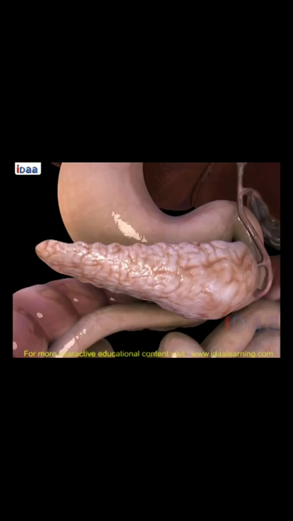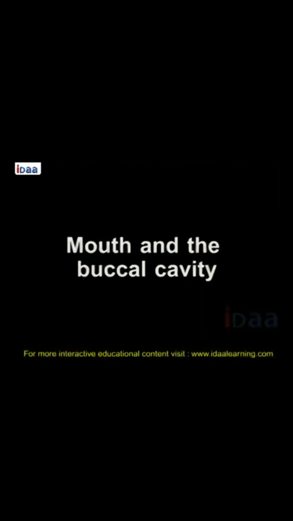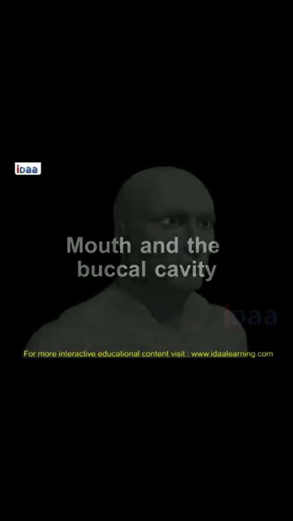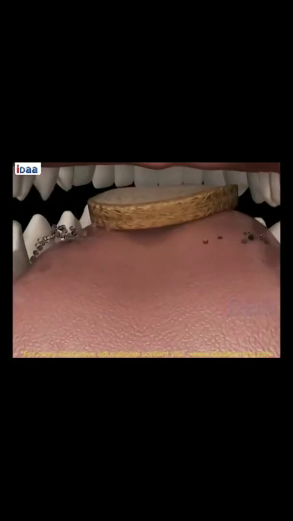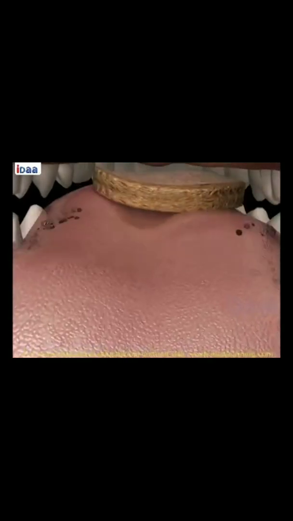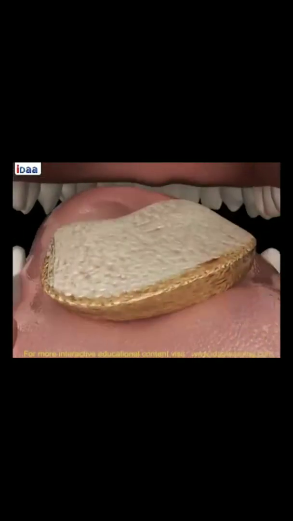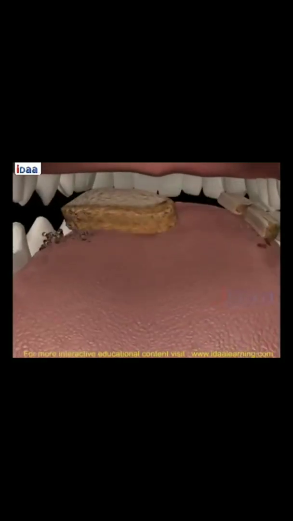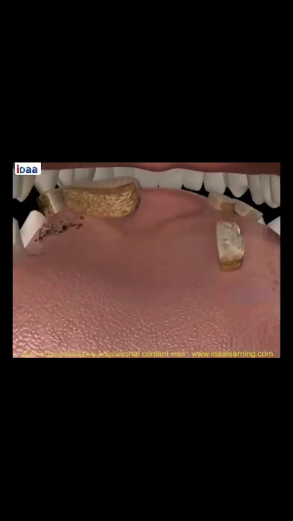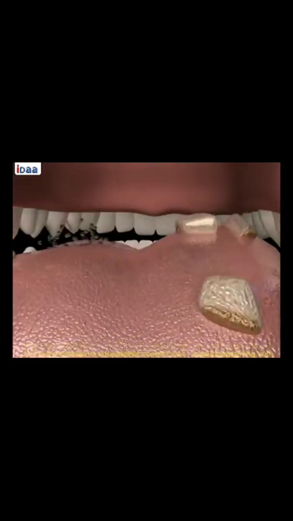Now we will discuss the importance of different parts. Mouth and the buccal cavity. Food intake through the mouth in human beings is called ingestion. Chewing is very important in digestion, and digestion starts from the mouth itself. During chewing, large pieces of food are broken down into small pieces, and the action of saliva also happens in the mouth only. So you can see the food is broken down into smaller pieces.